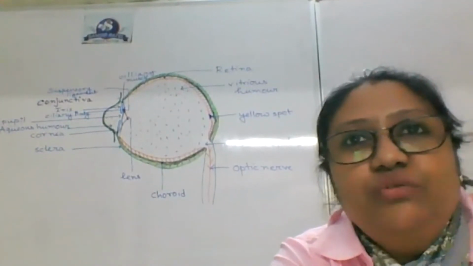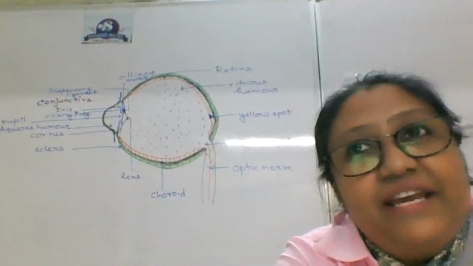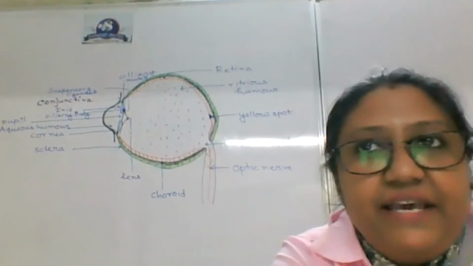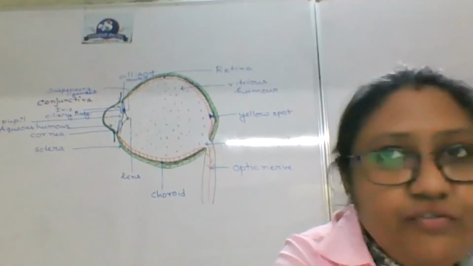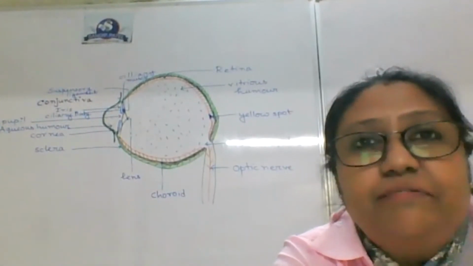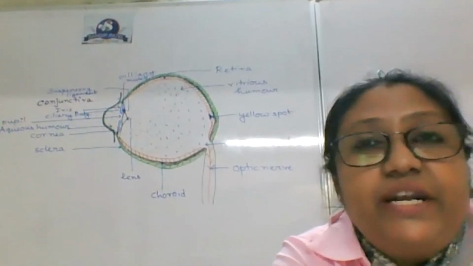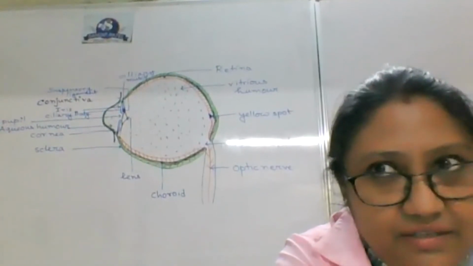Then it is going to the conjunctiva, cornea, and finally entering inside. So the fluid which is present there is quite liquid. Why? Because it should have adequate density as compared with the cornea and conjunctiva.